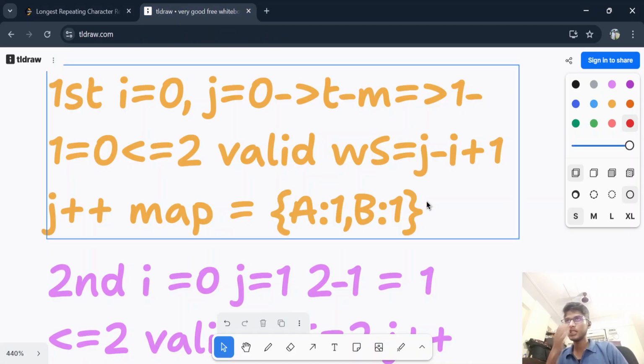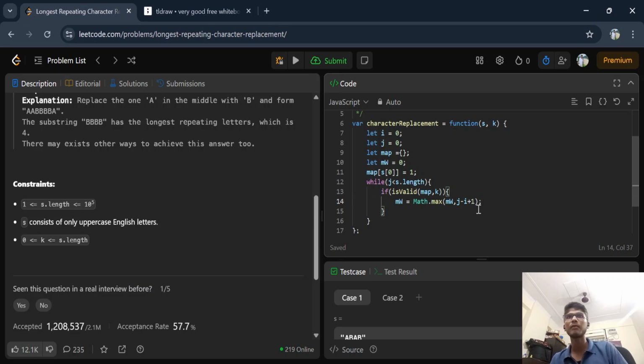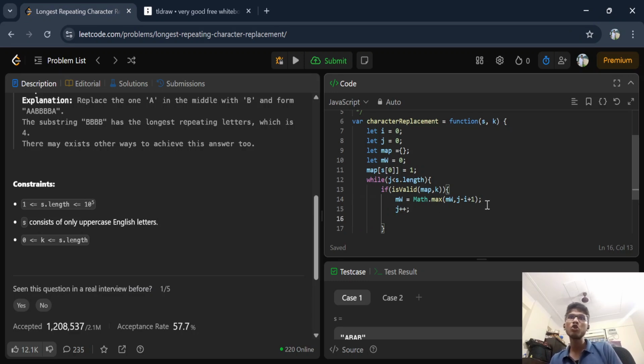So let me see. Window size is 1, and then I will do j++. I will increase my j pointer and I will update my map. So okay, the j pointer will increase. And now how to update the map?